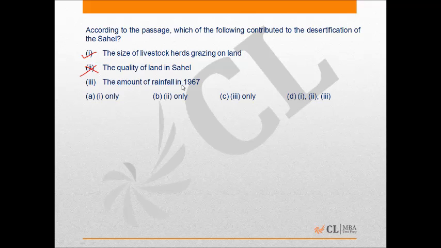The amount of rainfall in 1967, the third option is incorrect, because the passage clearly states that the amount of rainfall was not of any consequence. If the agricultural policies were correct, if the land was managed properly, then it could have been prevented. Therefore option 3 is also incorrect. So the correct answer is option A, first one only.